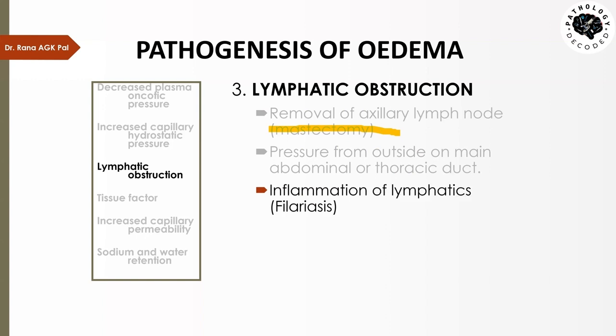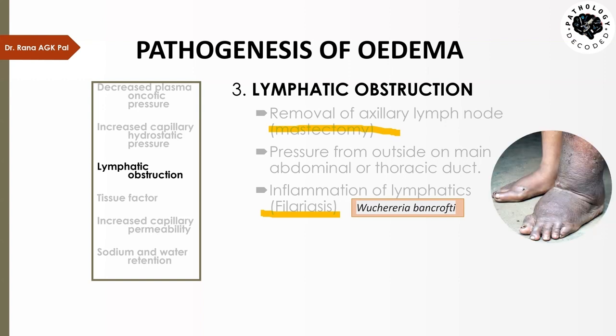Then there is a condition called filariasis. Now this filariasis is caused by a parasite known as Wuchereria bancrofti. Now the larvae of these parasites have a tendency to block the lymphatic channels, and when they block them, too much lymphedema occurs. Now here you see in this person, this is his normal foot, but over here, due to lymphedema, what has happened? The severe edema of the lower limb is there.